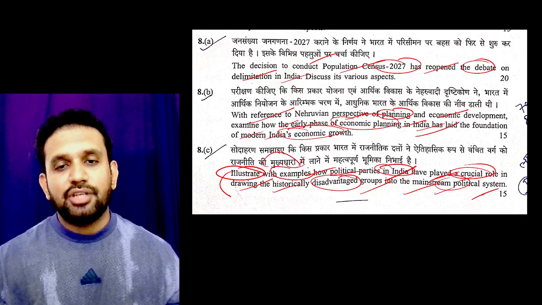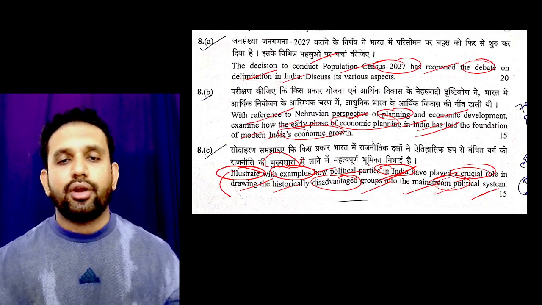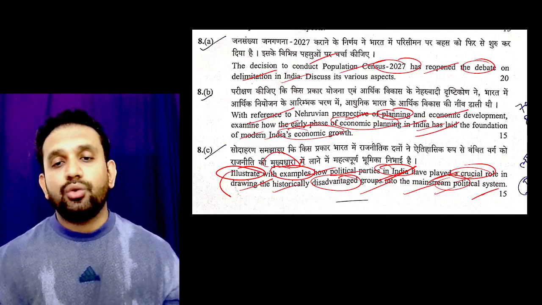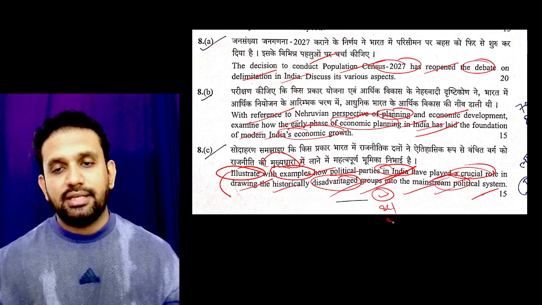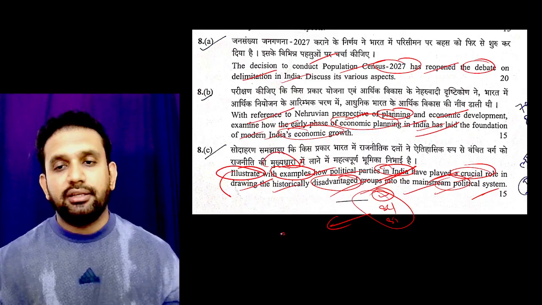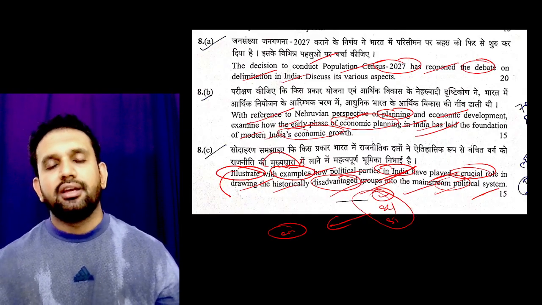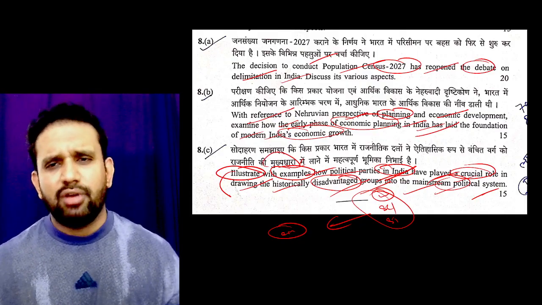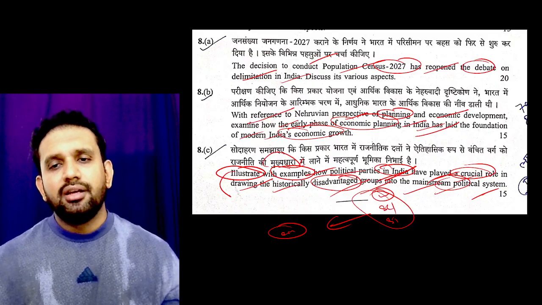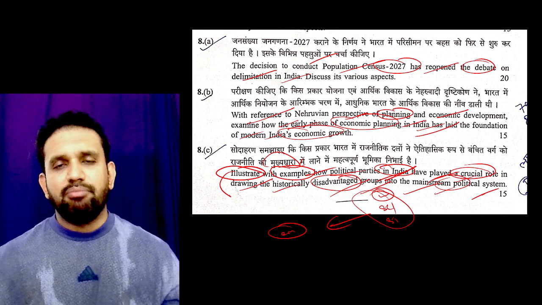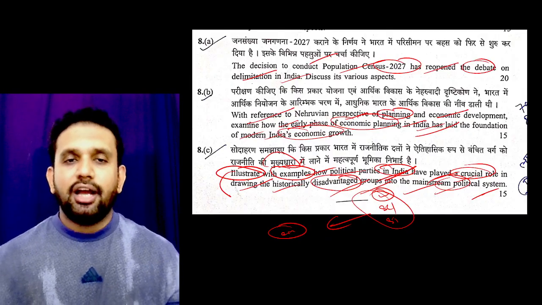Illustrate means explain with examples how political parties in India are playing a crucial and important role with respect to disadvantaged groups, be they women, SC, or ST. To empower them and bring them into the political system and mainstream decision making, reservations have also come, and Panchayati Raj has given reservations to women too. That's how they are able to represent themselves in the political parties, which are an important system of complete political administration. I hope this is all clear to you.